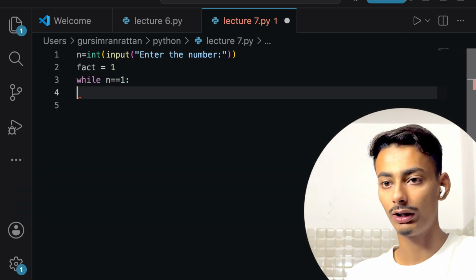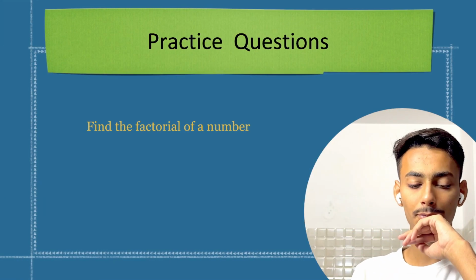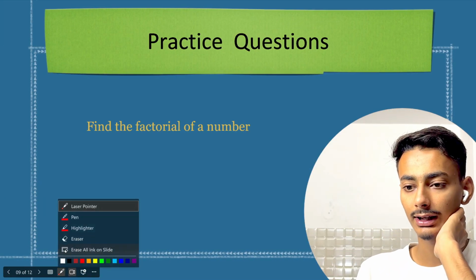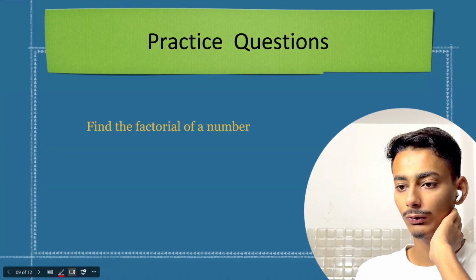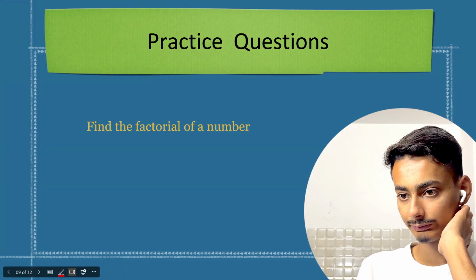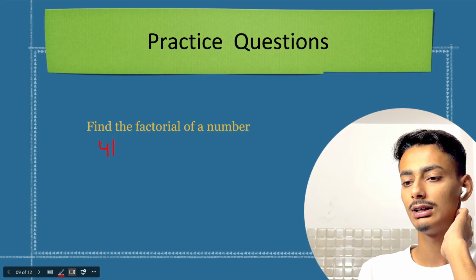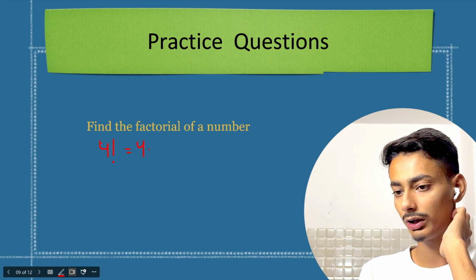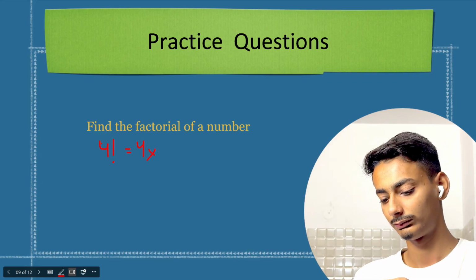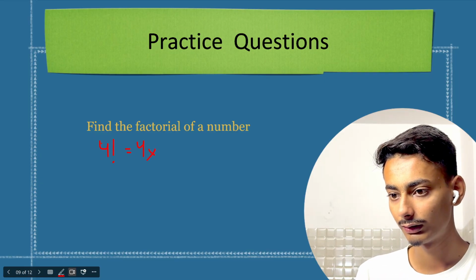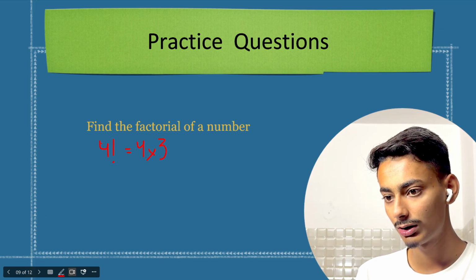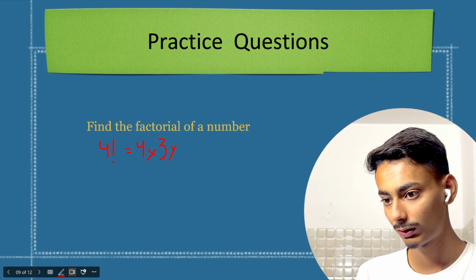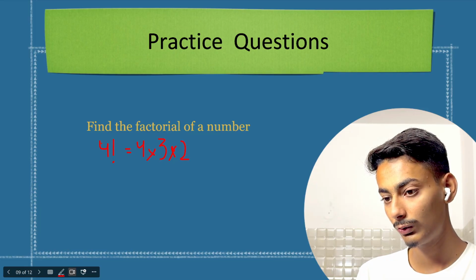Now, for those who don't know, sorry, I had forgot that there can be people who don't know what the factorial is. For them, I am just telling it quickly that if we have to find factorial of 4, like this is 4, and we just have to find factorial of 4. This is the symbol of factorial. Then it will be equals to 4 into 3 into 2 into 1. So this is my factorial.